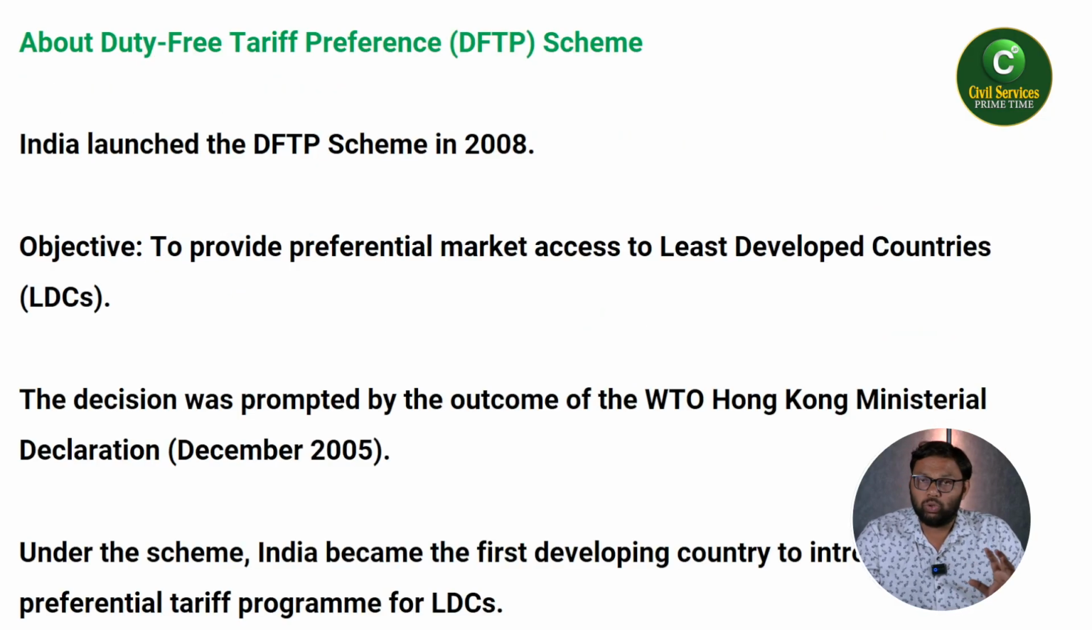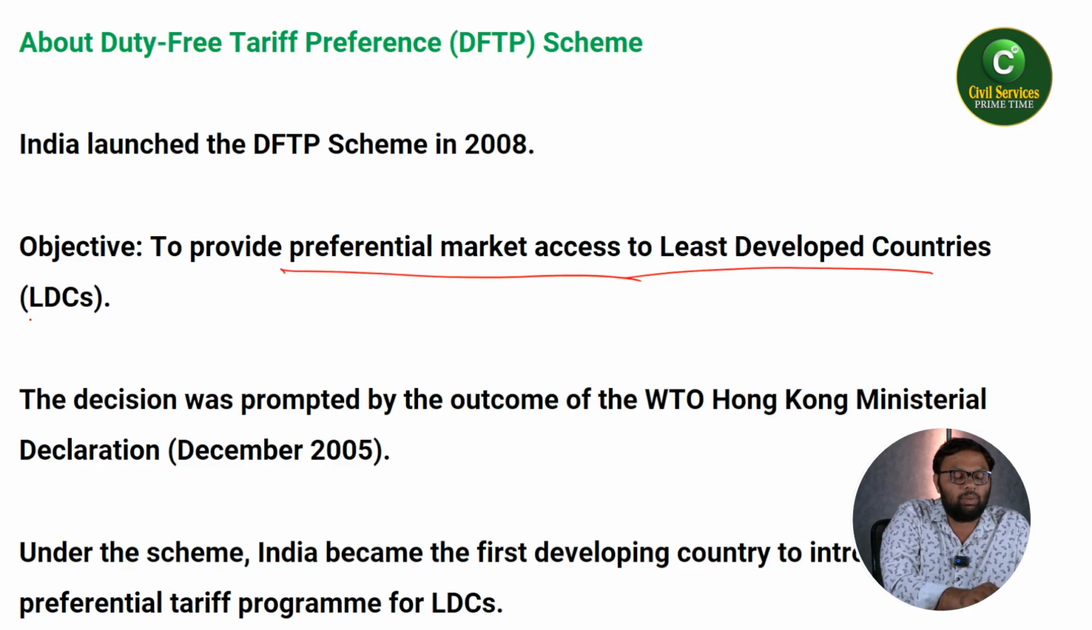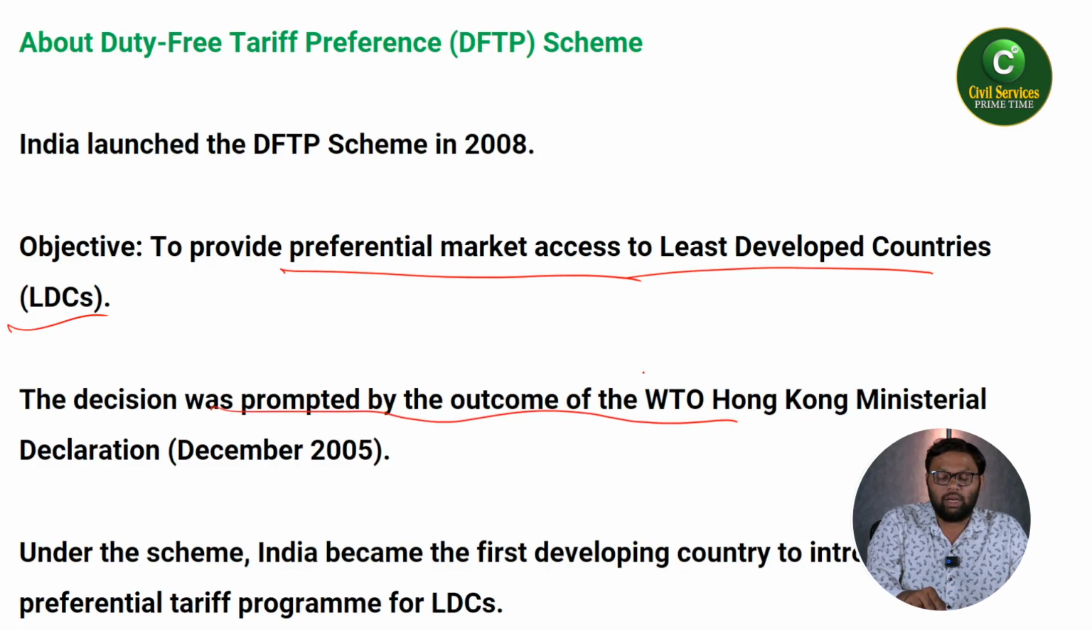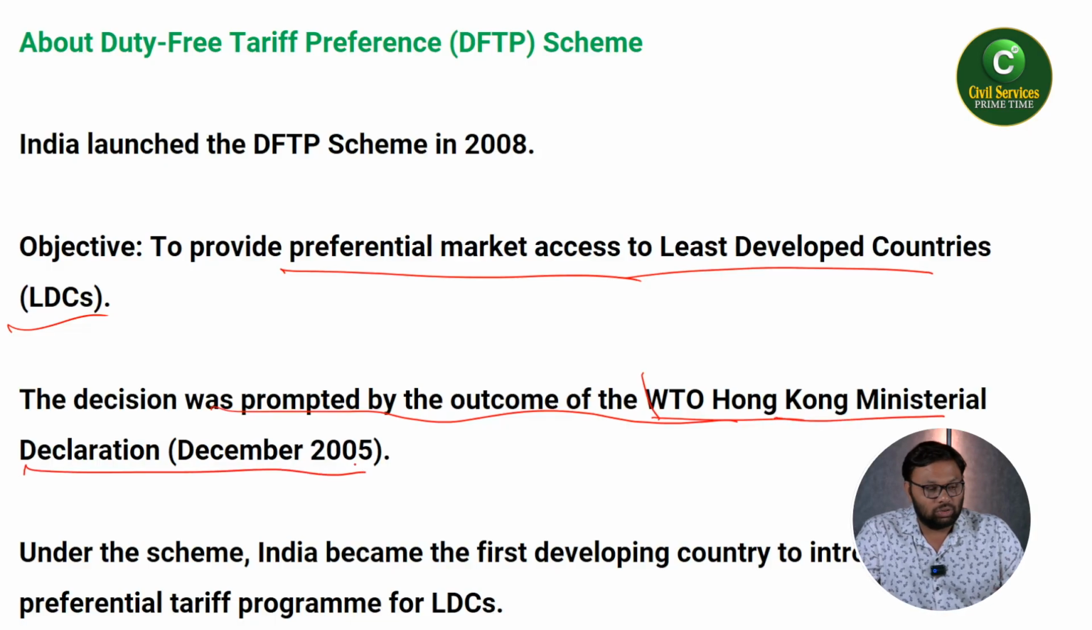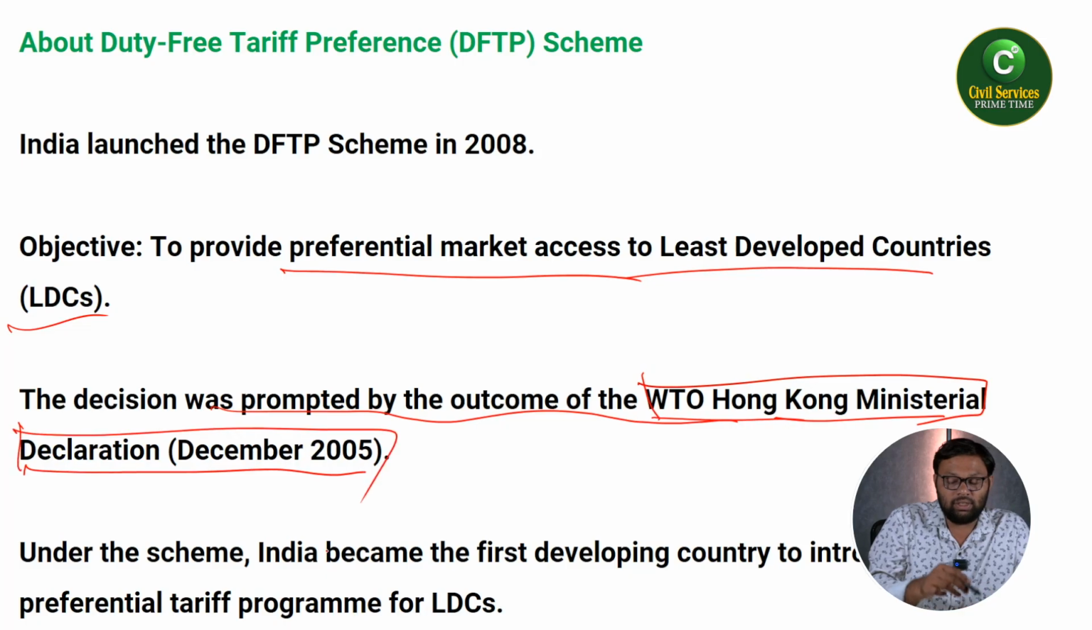It was launched in 2008 to provide preferential market access to least developed countries. Here you need to focus only on least developed countries. The decision was prompted by the outcome of the WTO Hong Kong Ministerial Declaration of December 2005. Sometimes questions might come in prelims, such as: recently we have seen the Hong Kong Ministerial Declaration in the news, which is related to which one of the following. So you might carefully read this Hong Kong Ministerial Declaration 2005.